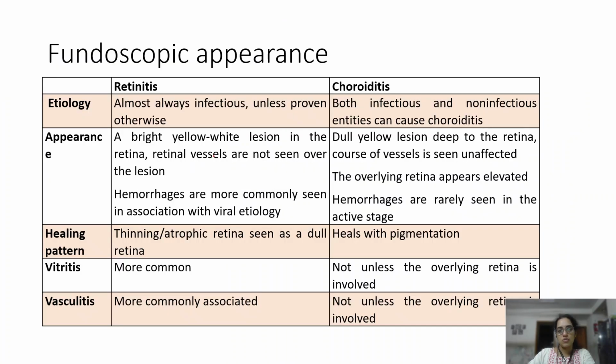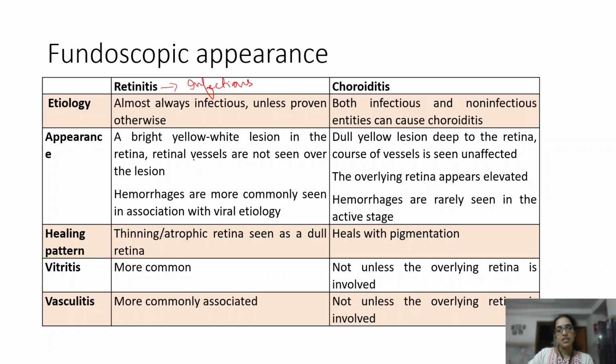So how do we distinguish a retinitis from choroiditis based on how they appear? More often than not, when you say retinitis, we mean we are dealing with an infectious agent. Choroiditis may not always be infectious, it can also be due to non-infectious causes.